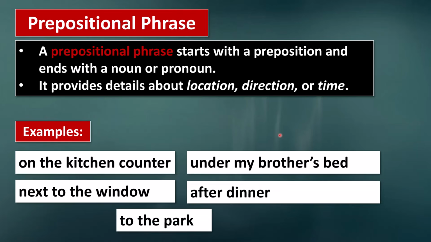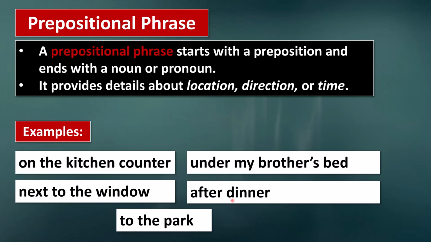So in all of these examples, these prepositional phrases begin with a preposition and they end with a noun or a noun phrase. In the first example, on the kitchen counter. Imagine the full sentence is, the keys are on the kitchen counter. This prepositional phrase provides details about location, where the keys are.